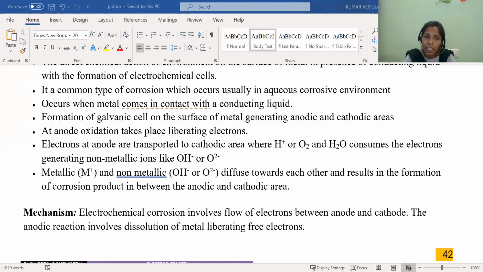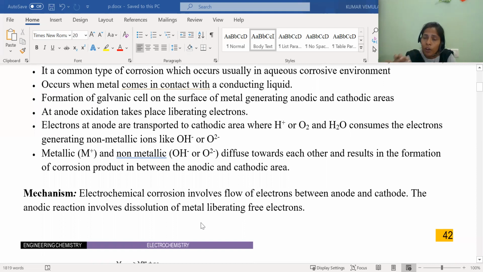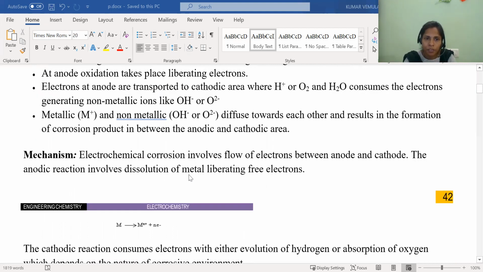So here, in electrochemical corrosion, that means in the wet theory of corrosion, there is flow of electrons between anode and the cathode. The anodic reaction involves dissolution of metal liberating free electrons. Whatever the anodic portion is, at that anodic portion, oxidation takes place. What is meant by oxidation? Loss of electrons. So here it will be liberating free electrons. Whatever electrons are released at the anode are transferred to the cathode.